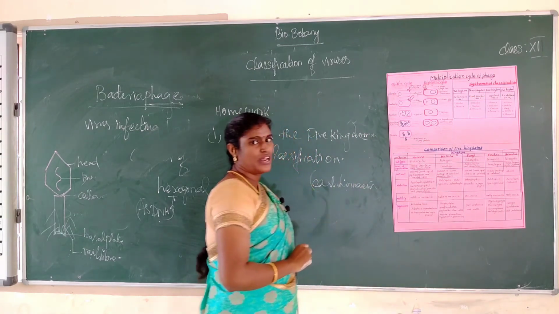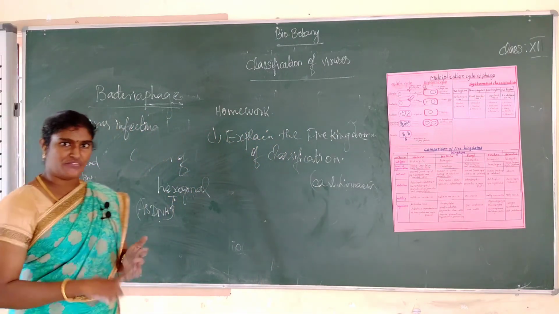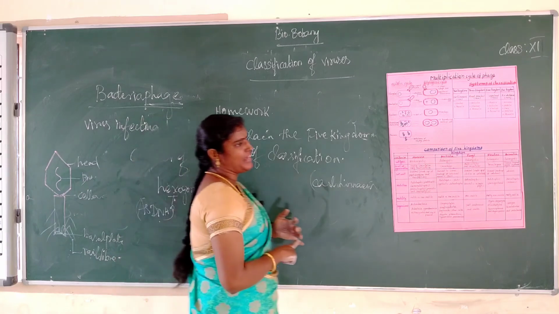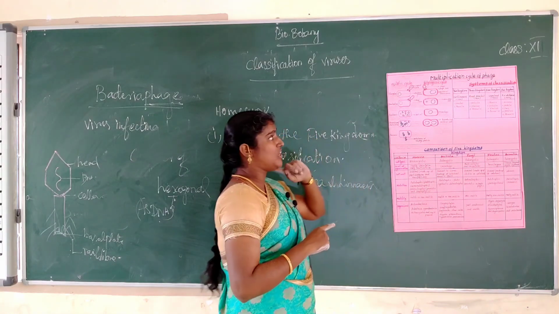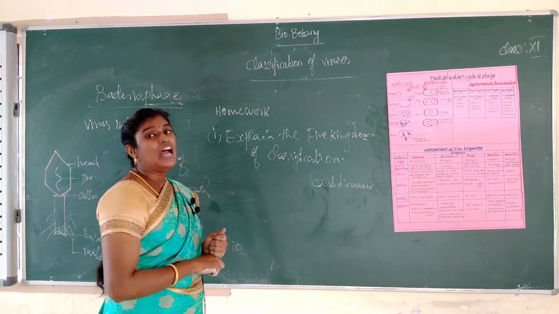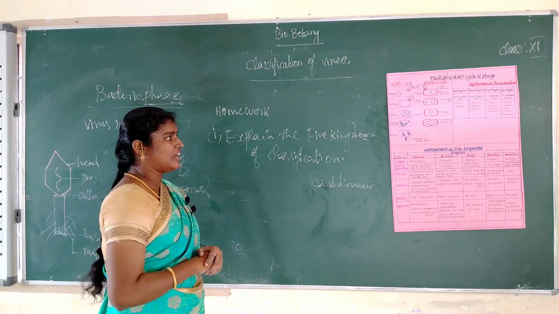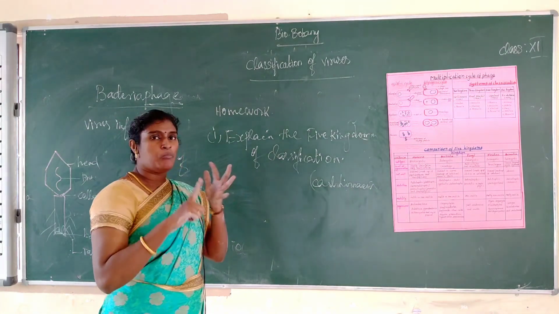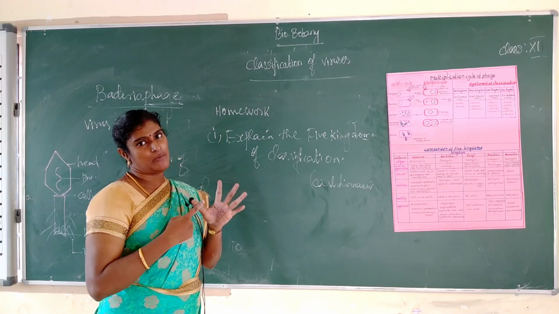Okay students, what are we going to learn today? Today, first we will see the classification of virus, what are the types of virus, and what are the shapes of virus. So next one, the multiplication cycle of phage. Next, systems of classification. Next one, comparison of the five kingdoms. What are the five kingdoms? Monera, Protista, Fungi, Plantae and Animalia.